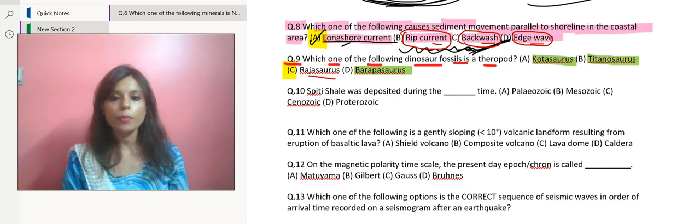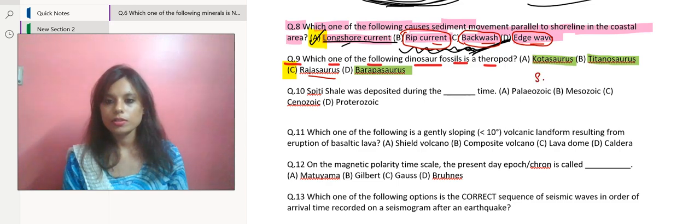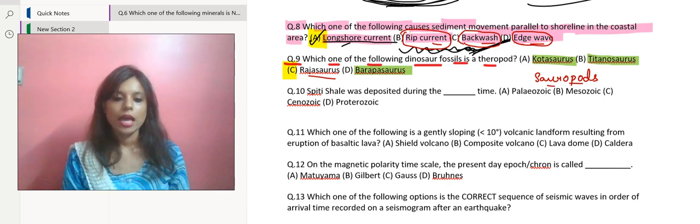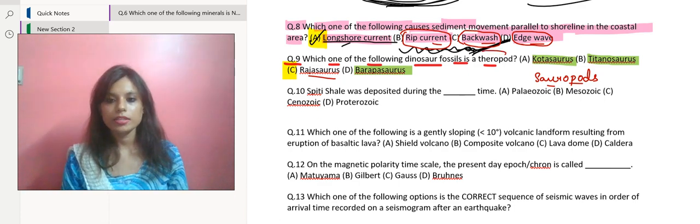What are sauropods? Sauropods are actually long-necked herbivorous dinosaurs which used to exist at a time. And theropods, the word is given in the question.